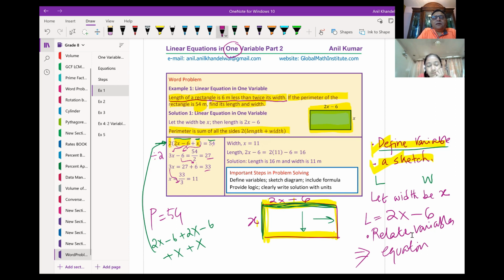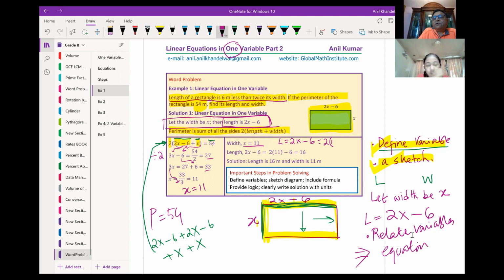You understand this part: x is equal to 11, which I got from here. Now you also know what the length is. Length is 2x minus 6, so 2 times x minus 6. x we calculated as 11.